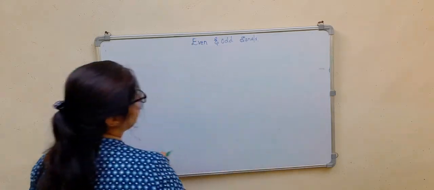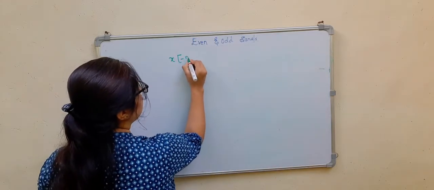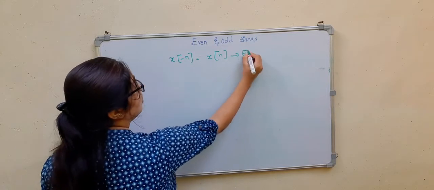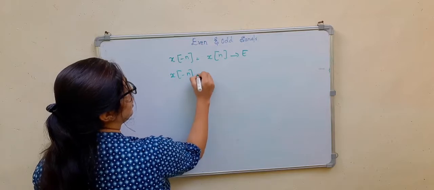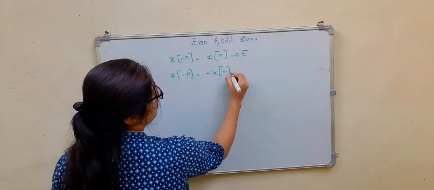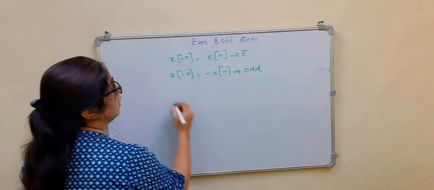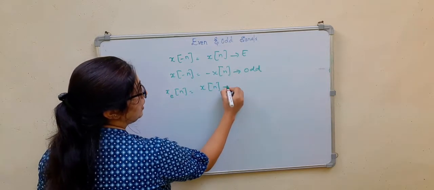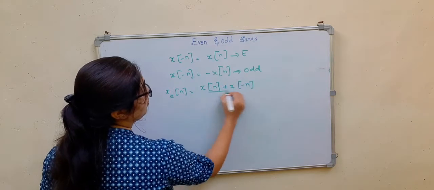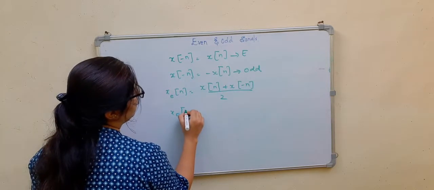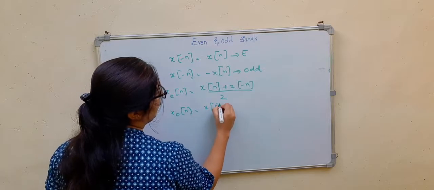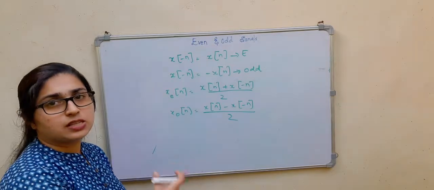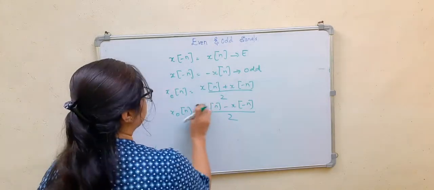If I want to find the even part, that will be x of n plus x of minus n divided by 2, and for the odd part it will be x of n minus x of minus n divided by 2. So this is for the discrete-time signal.